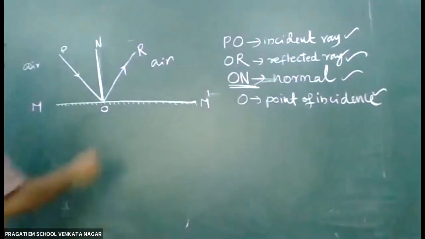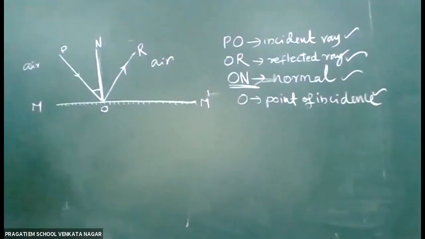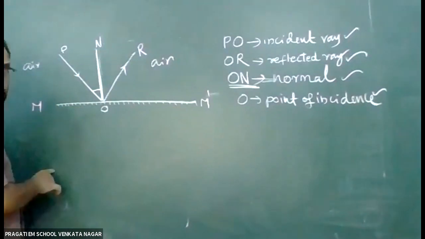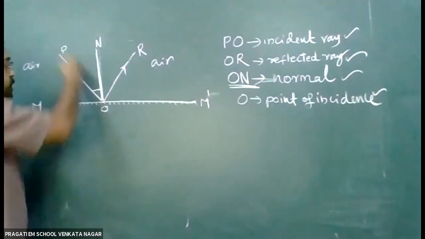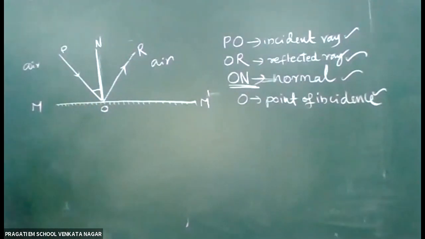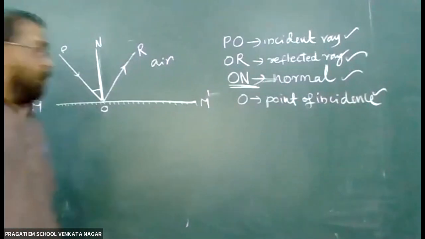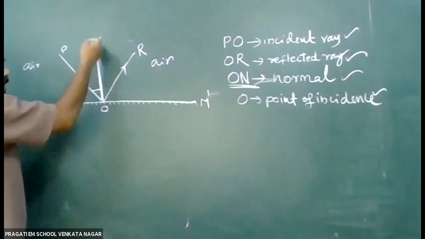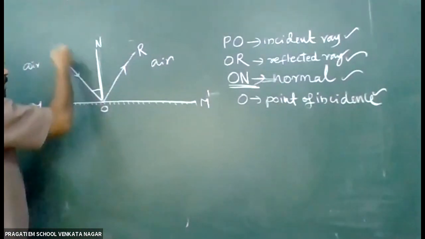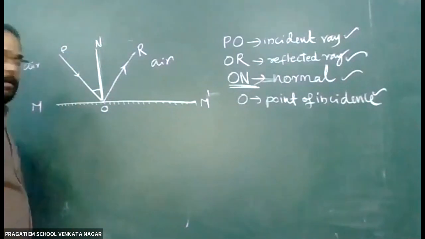Here you can find two angles. The angle between the normal and what is OP? Whenever we define an angle, it is an angle between two lines. Here, what are the two lines? The angle between the normal and the incident ray.